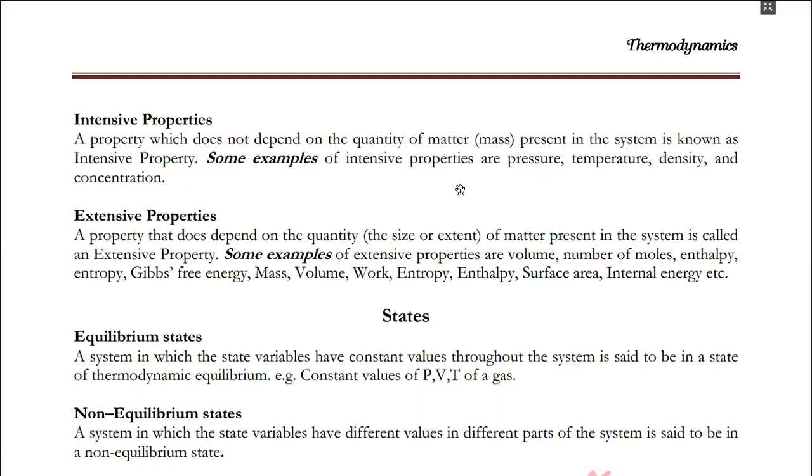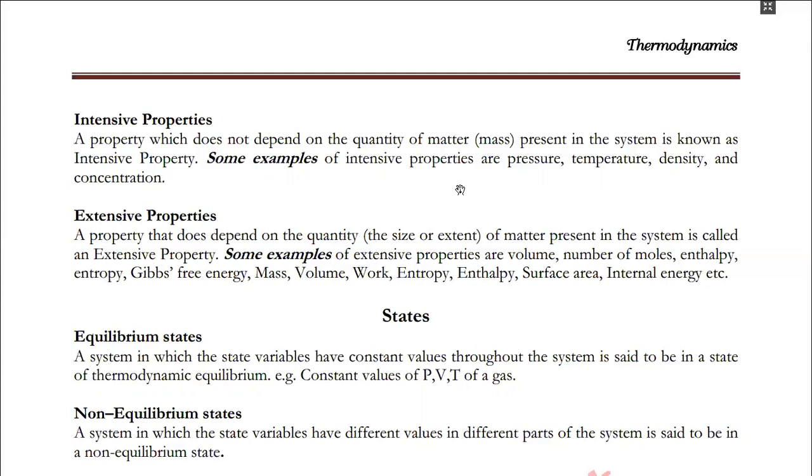Suppose we have two glasses of water, one at 30 degrees Celsius, and another also at 30 degrees Celsius. If we mix these two glasses of water, then the temperature will not rise to 60 degrees Celsius. It shall remain 30 degrees Celsius. That is why it is an intensive property, because it does not depend upon the quantity of matter.